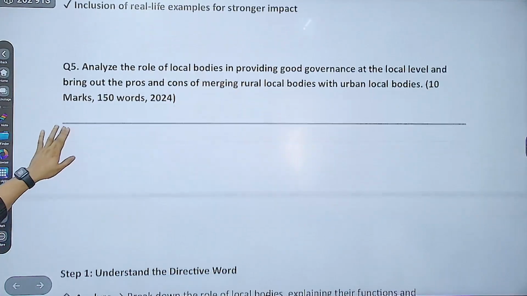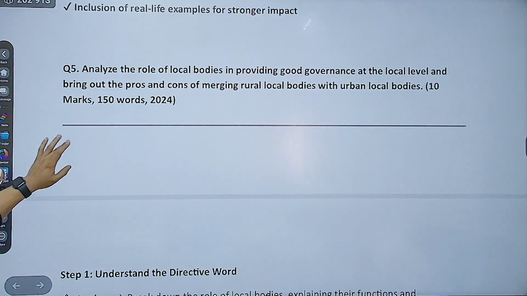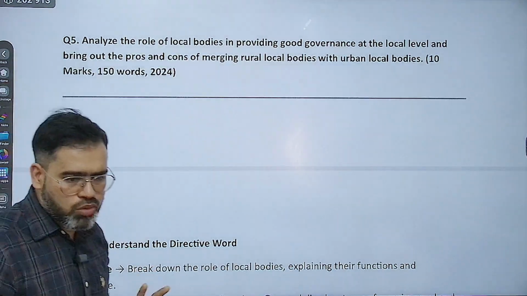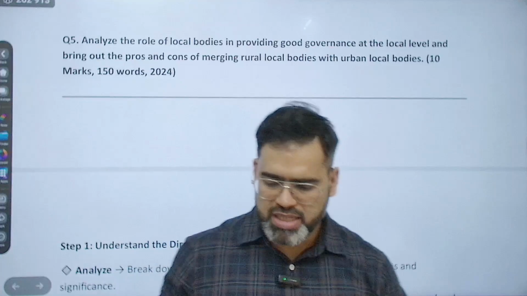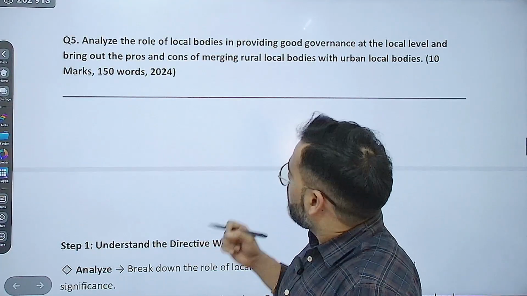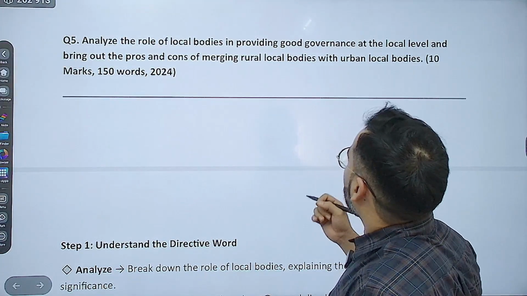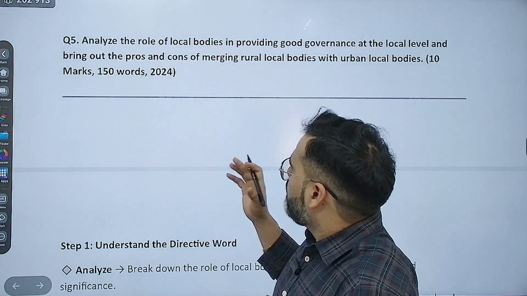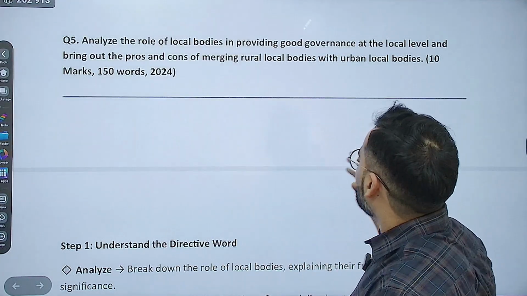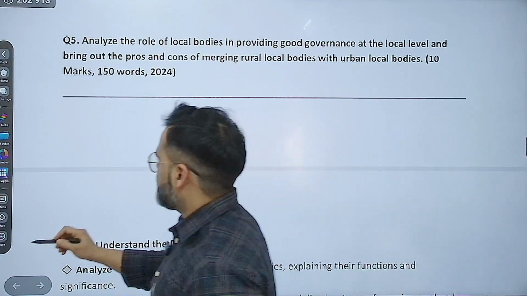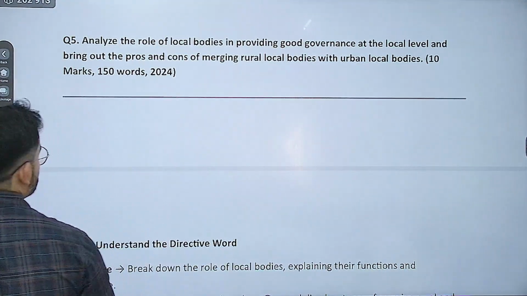Now question number 5, correct? So question number 5 is about, again यहाँ पे भी हम लोग वही अप्रोच फॉलो कर सकते हैं. We can follow the same approach here. Question number 5 is: analyze the role of local bodies in providing good governance at the local level and bring out the pro and cons of merging rural local bodies with urban local bodies. And this question was asked basically in UPSC last year only, previous year 2024.